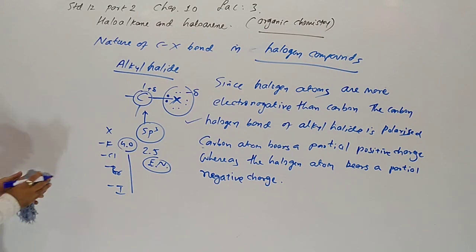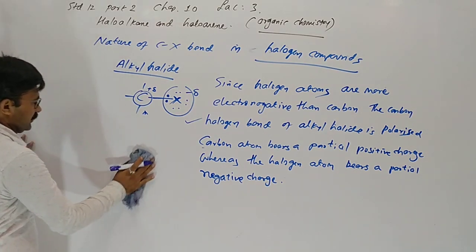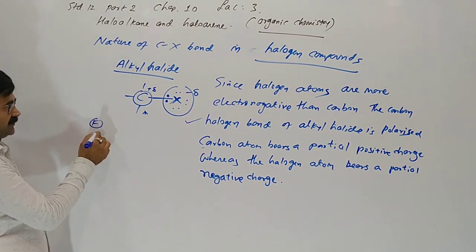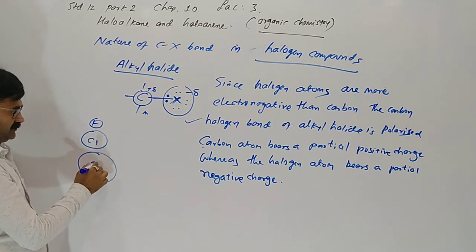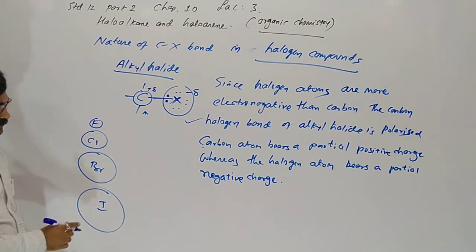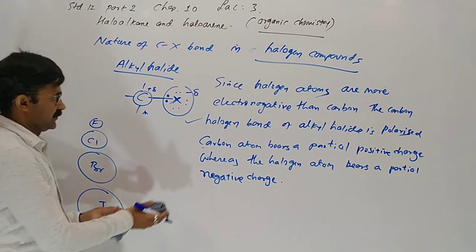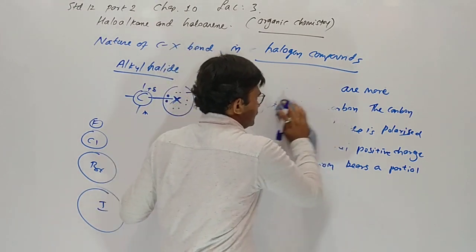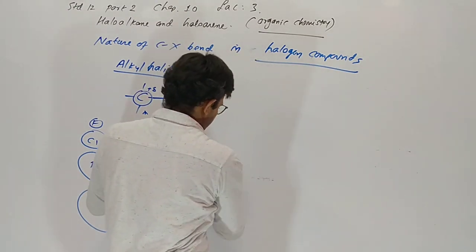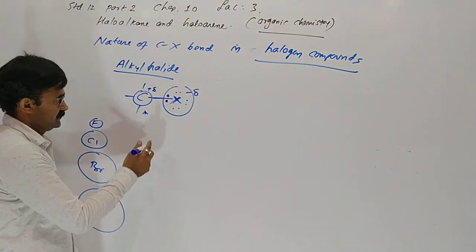Now size increases from top to bottom in the group, fluorine, chlorine, bromine and iodine, in the periodic table. Fluorine atom is the smallest and iodine atom is the largest. Consequently, bond length increases, so bond should be weaker.